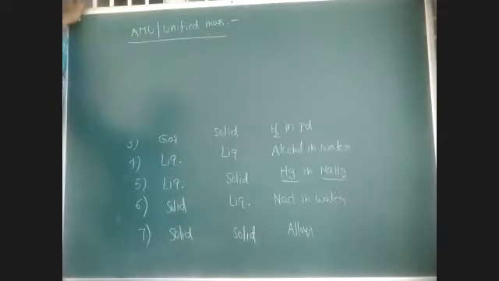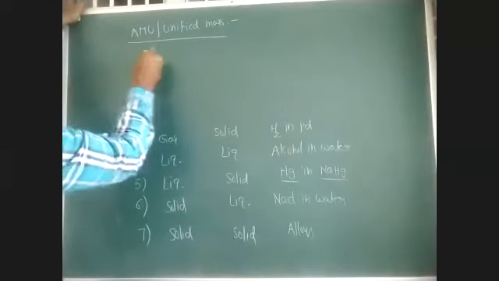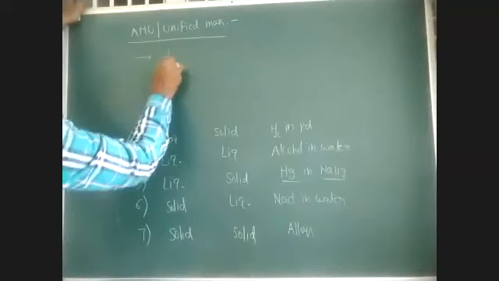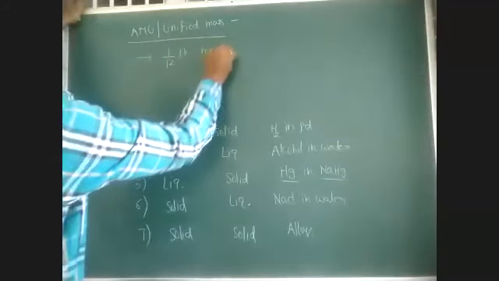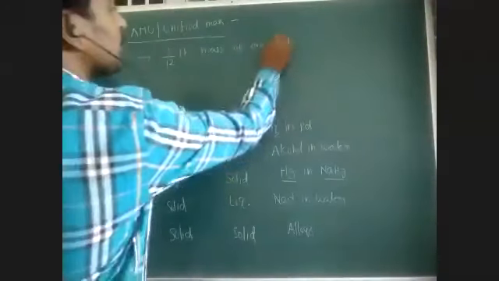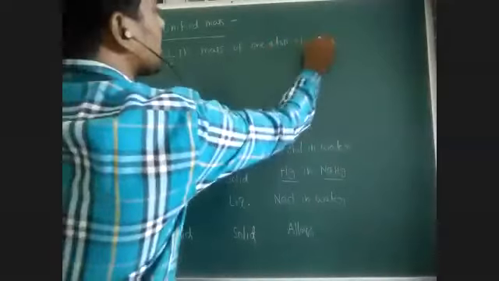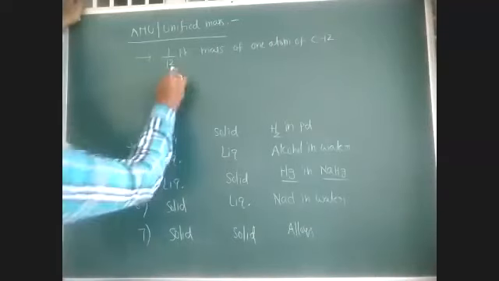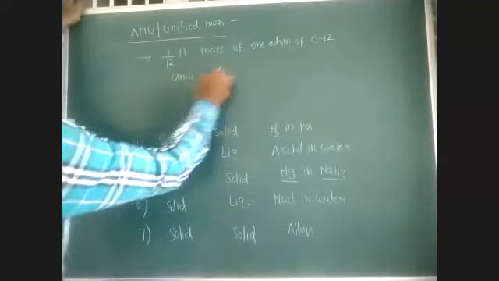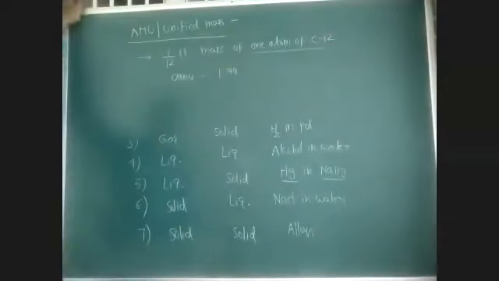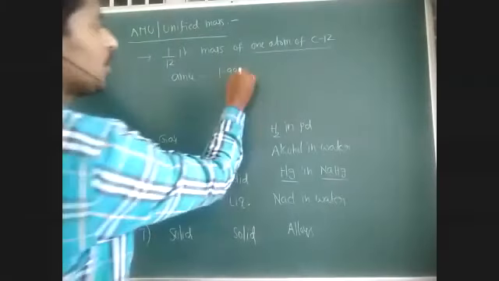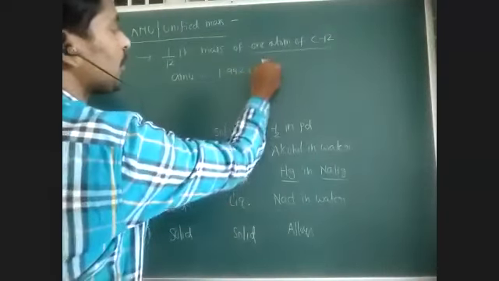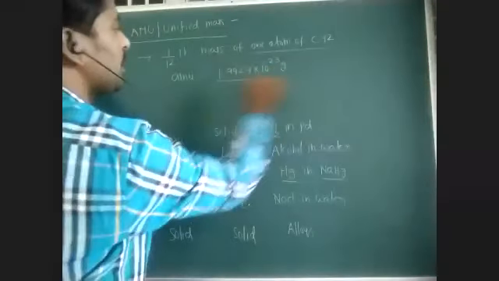Atomic mass unit is the 1/12th mass of one atom of carbon-12. The mass of one carbon-12 atom is 1.9924 into 10 power minus 23 grams, so 1/12th of that is 1.9924 into 10 power minus 23 grams by 12.